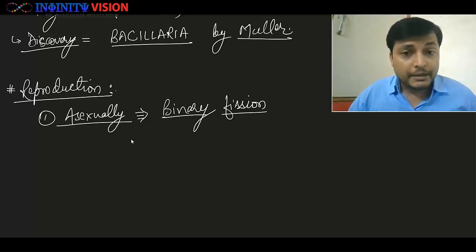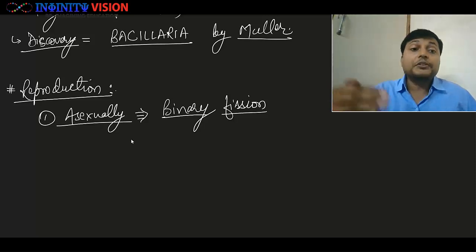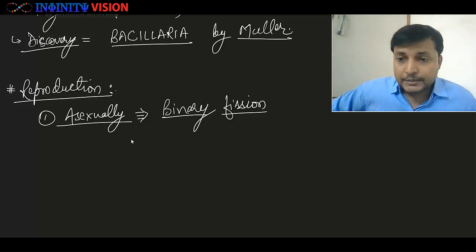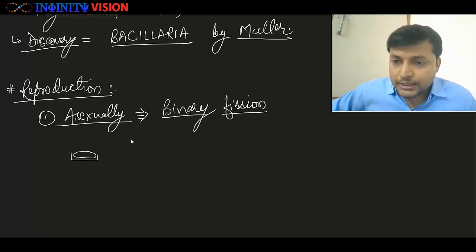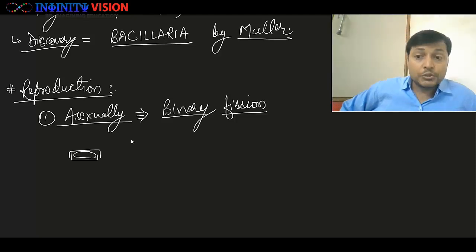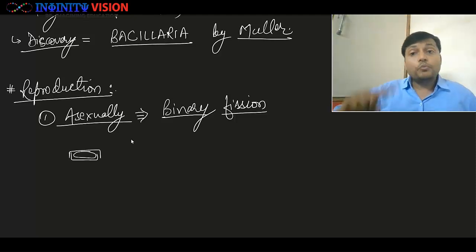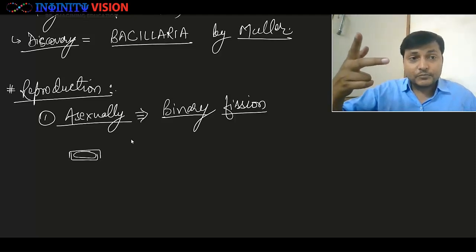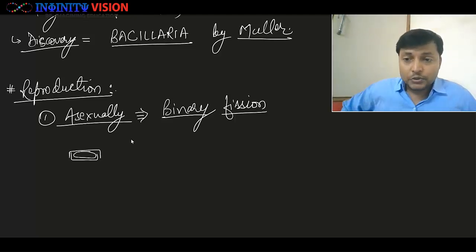These diatoms are mainly dividing through binary fission, and when this binary fission happens, it is very interesting. Okay, look at this. Remember, this is the organism, and this organism has two theca, which combined form the frustule, and out of these two theca, one is smaller, the other one is larger. Remember, epitheca and hypotheca.